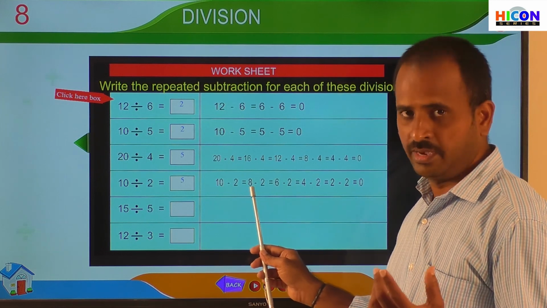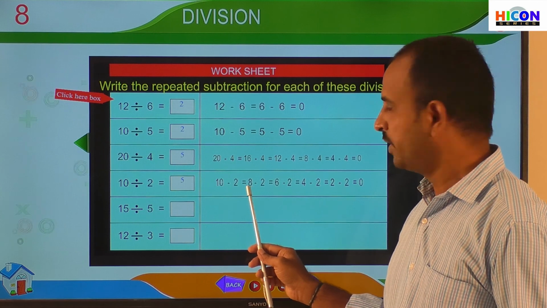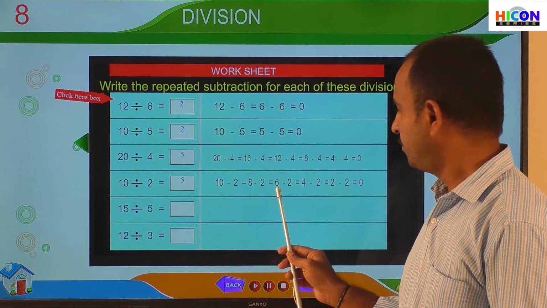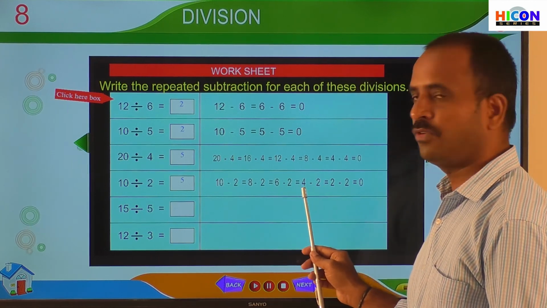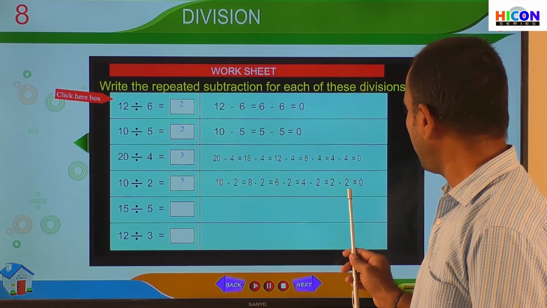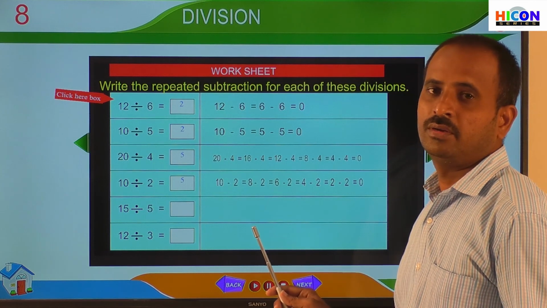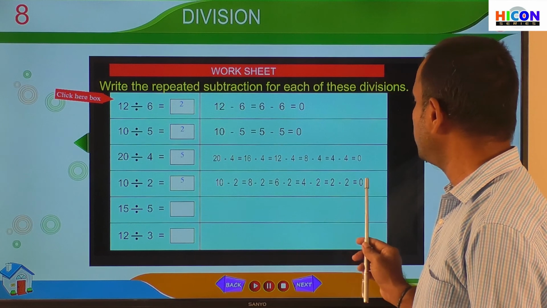We will get 8. And again subtract 2 from 8, we will get 6. Again subtract 2 from 6, we will get 4. Again subtract 2 from 4, we will get 2. And again subtract 2 from 2. If you subtract any number from the same number, finally we will get 0.